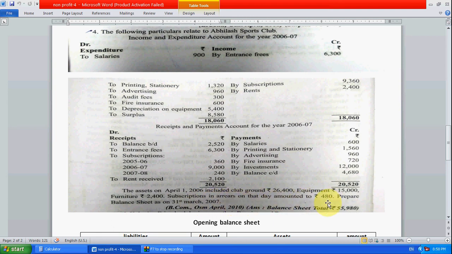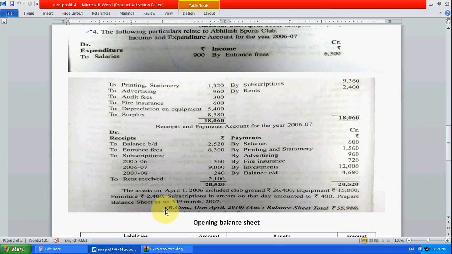So there are already some balances from before the start of the receipt and payment and income and expenditure account. These entries, which are given at the time of starting the account or preparing the income and expenditure account, are known as opening entries. So they will come in the opening balance sheet. Opening balance sheet means last year's balance sheet, so these entries we have to take into the last year's balance sheet.